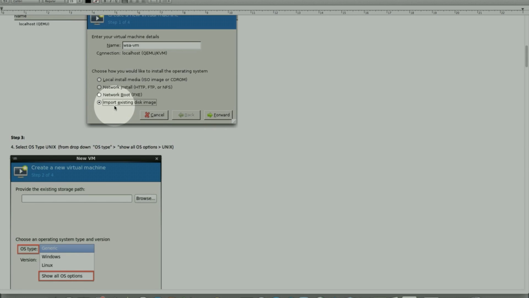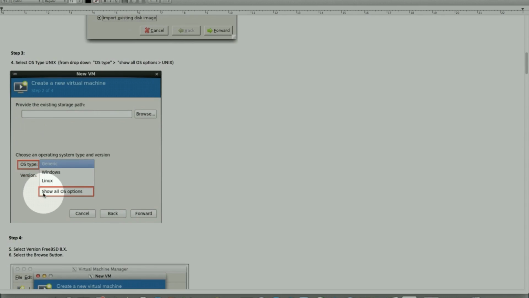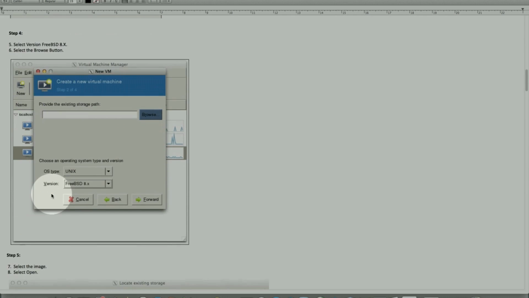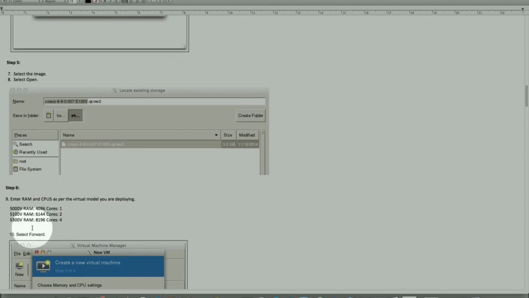You can import it to the shared storage. It could be NFS, fiber channel over Ethernet, or iSCSI, or simple local storage can do the job too. Pick the OS and the version itself, attach the file.